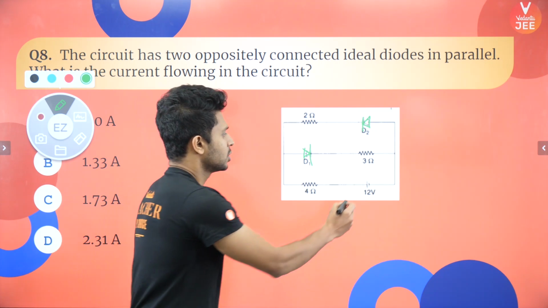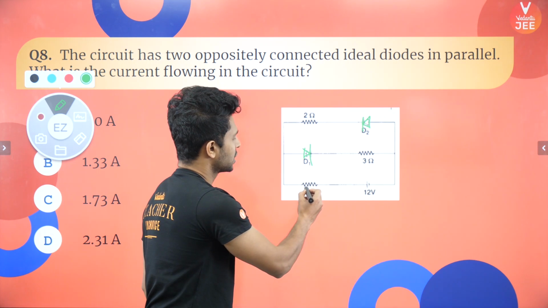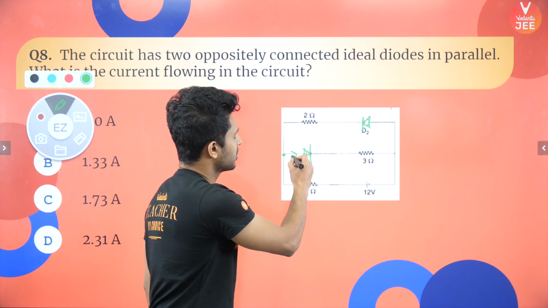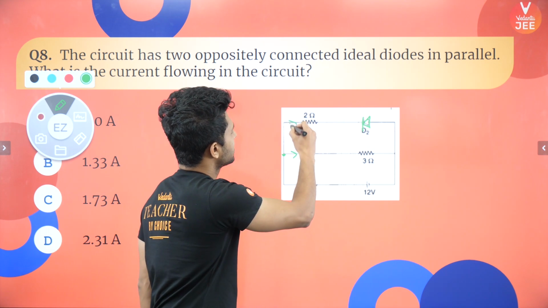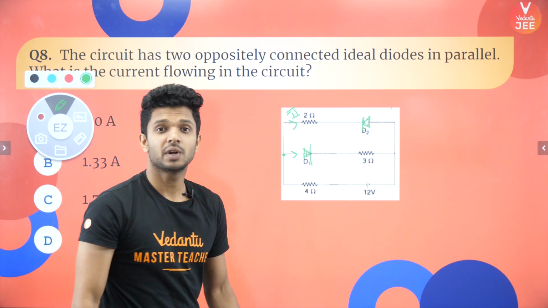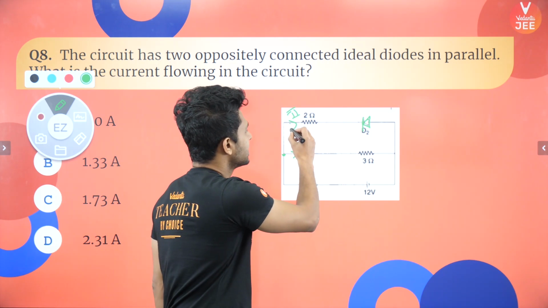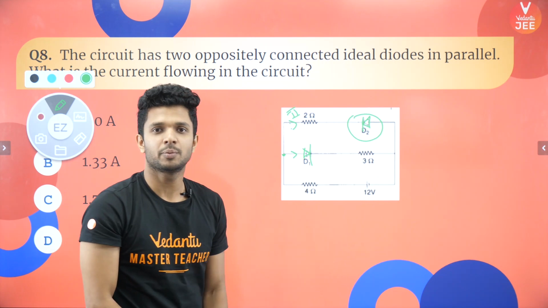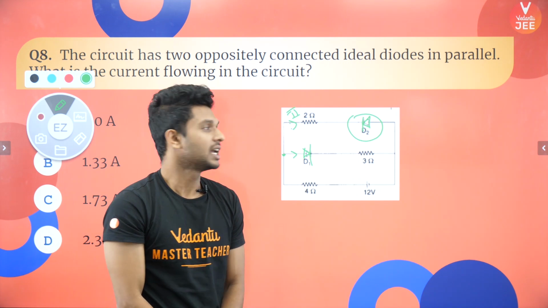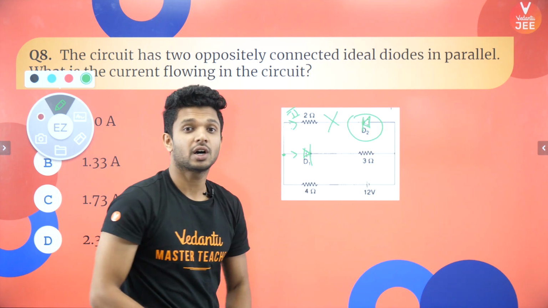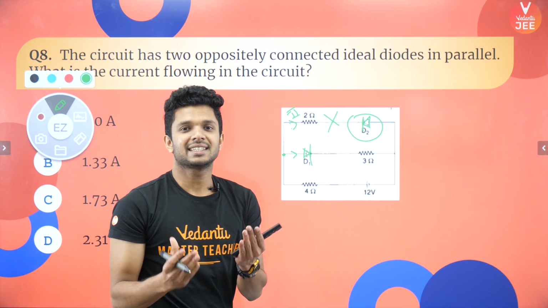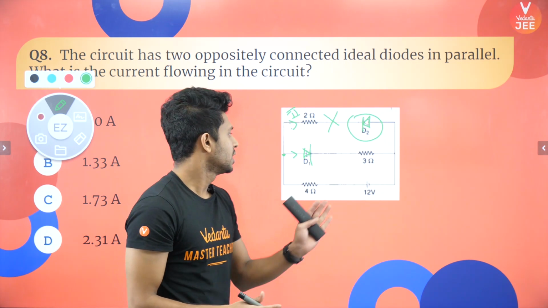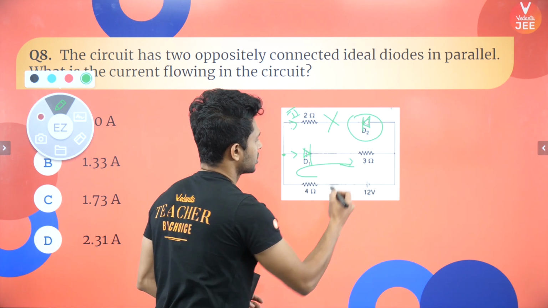So let's start. Here is a potential difference. The current will start flowing through this resistor. From here it will diverge, because two branches are there. Some current will pass through here. Will current pass through the second loop? Not at all, because in the second loop this diode is reverse biased because of the potential difference we are giving externally. The reverse biasing resistance of the diode is very high, so the current is almost equivalent to 0. So this is the only active circuit.